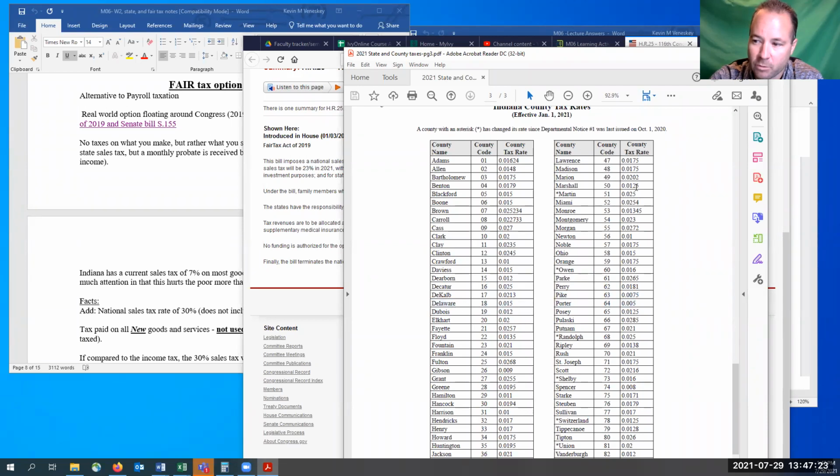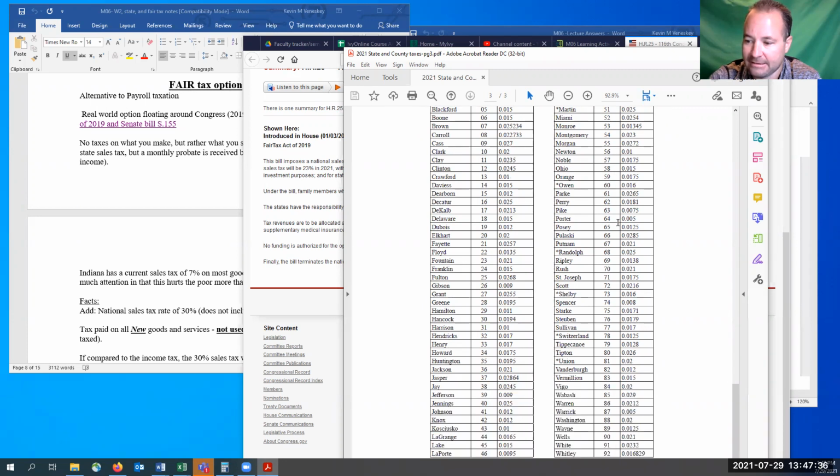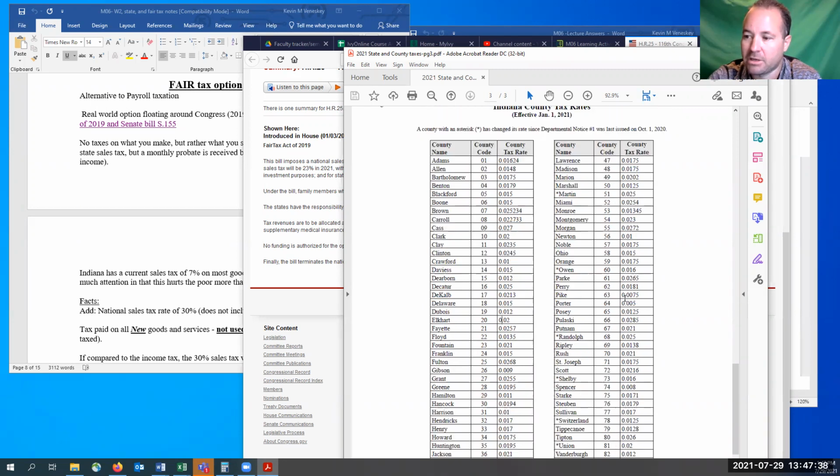So you can see most of them are in the mid to upper ones or the low 2%. There are some that are quite low, and then there are some that are quite high. There's some up in the 3s. I'm not going to take the time to look through all of them, but I think there was one that was in the 3s. And hopefully you're not in one of those counties, because that would be one of the highest percentages.